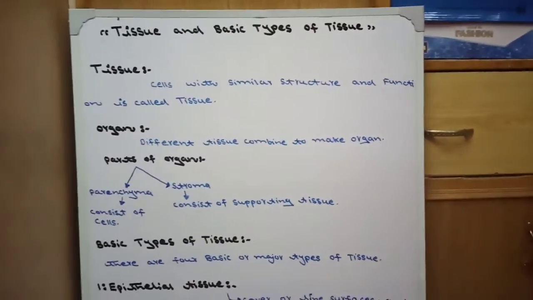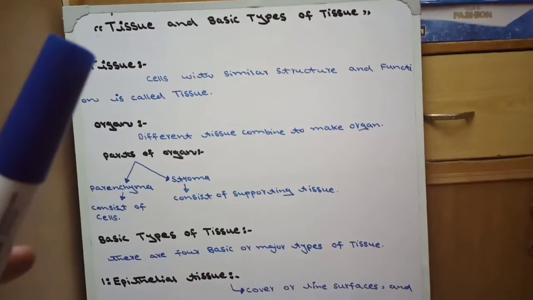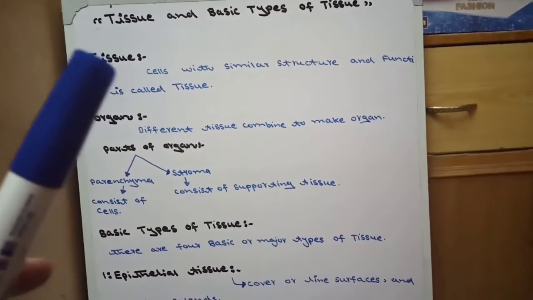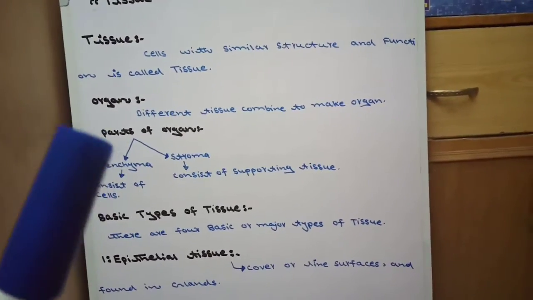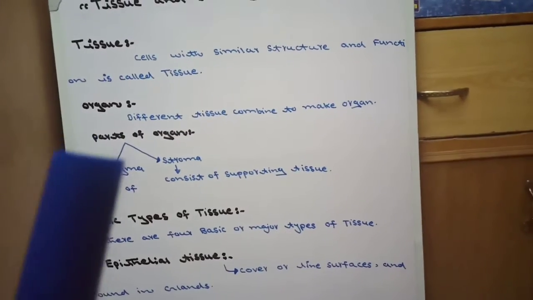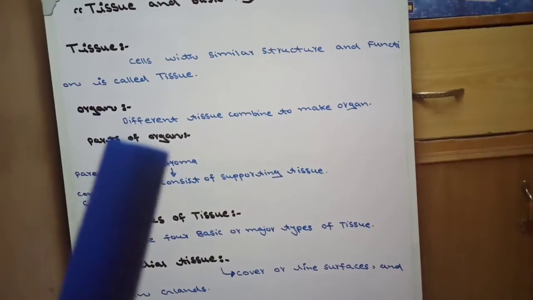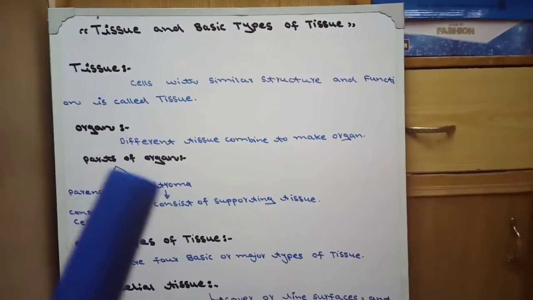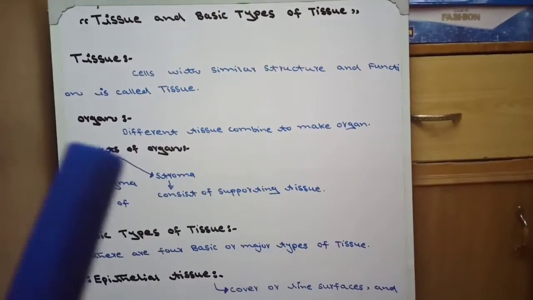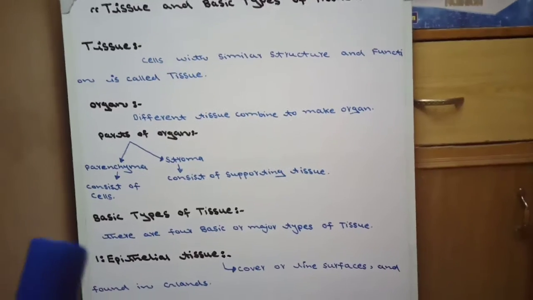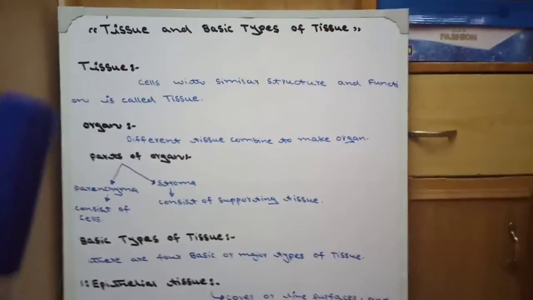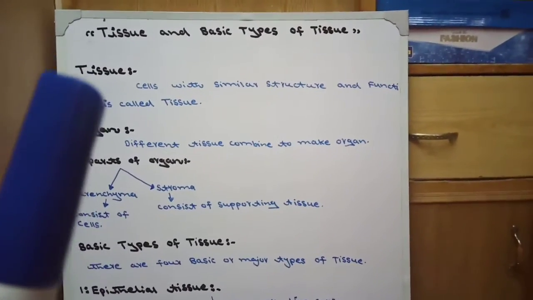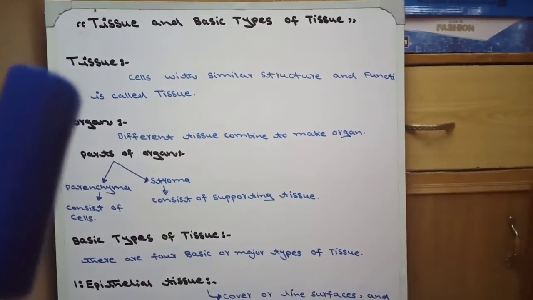Now, in this lecture, we will study what is tissue and organ. Basically, we here study parts of organ. It is very important regarding histology. Then we will study basic types of tissue. Now, first start from tissue. What is tissue? How do we define tissue?